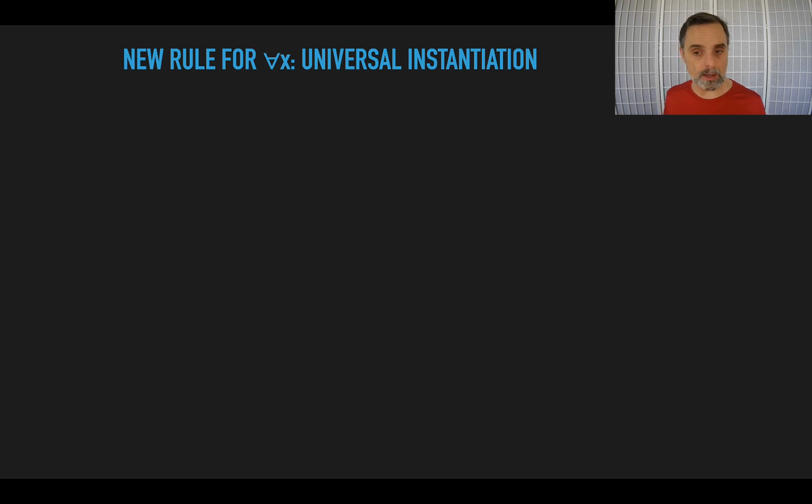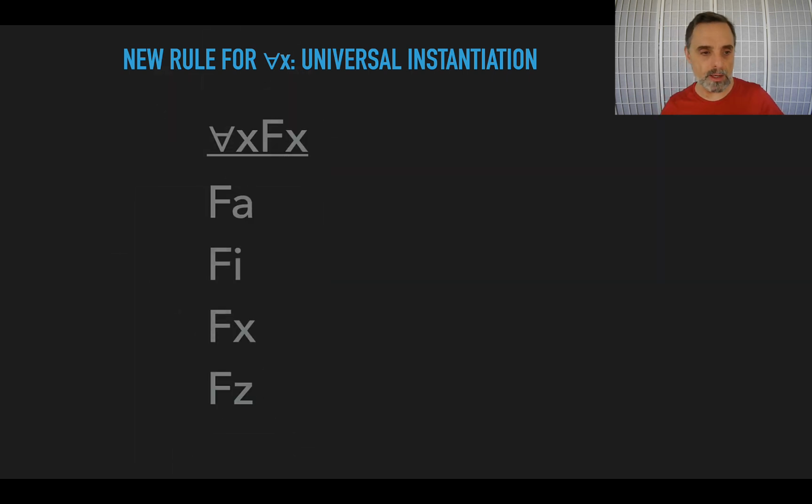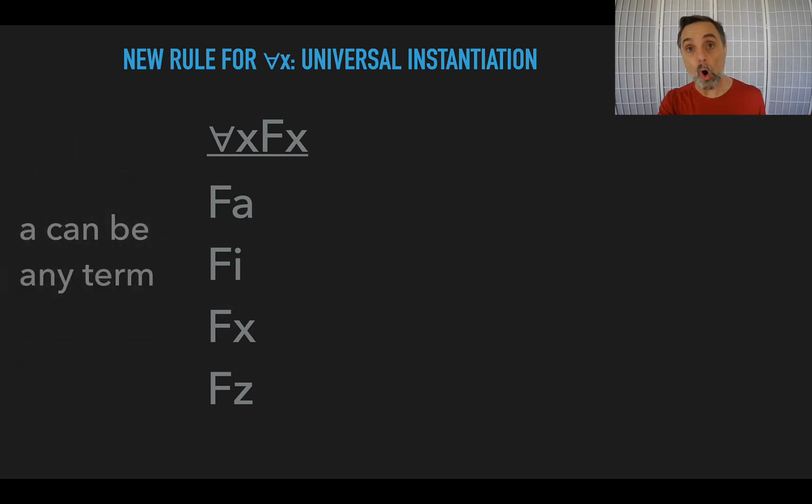Let's make sure we understand how the rule works. If we have for all x, Fx, what do we do? We want to apply UI. Well, we take off the initial quantifier, and then we take off the variable that's attached to that quantifier, and we're left with the formula Fx. Then we choose a term, any term we want. It could be x, but it could be any other, and we replace all the x's with that term. There's just one x in Fx, so we get to replace that with any term we want, with a, or i, or just replace the x with x, so we get out what we started with, or z. So the a can be any term there, and we could do all of those in the same derivation. If that universal statement is true, then all of those are true, so we can say all of them.